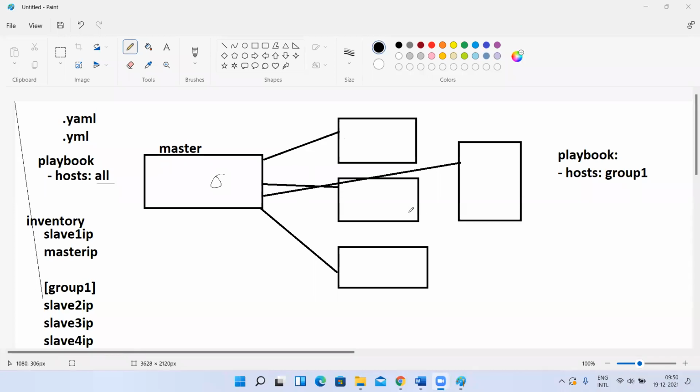Next, one more important point: when it pushes the module from here to here, it will push the module, but once the module has been executed, it is going to remove it. All right, so that is one thing.